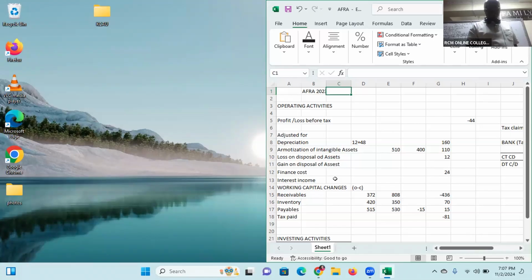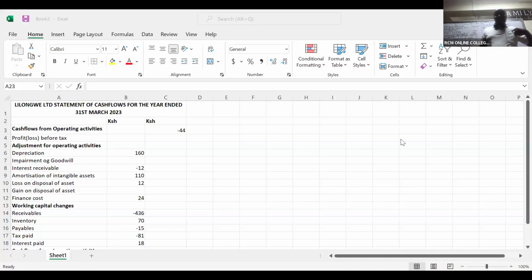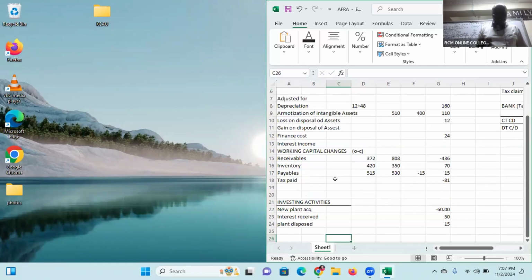Then we have Anthony Murumba, I've already seen yours. What about the other BDS students? I can't see so many of them. We have Milka. Milka, thank you very much for sharing. So Milka, Lilongwe Limited Statement of Cash Flows. I can see the date there. Very good. The only thing that I'm missing from you guys are the colors. I need very well formatted documents with bold.